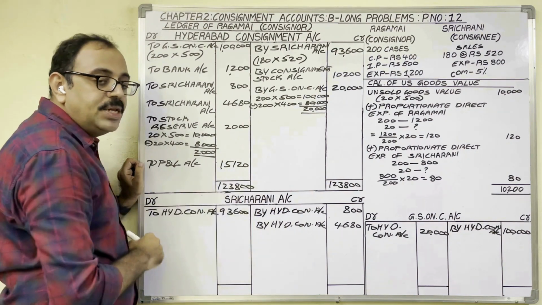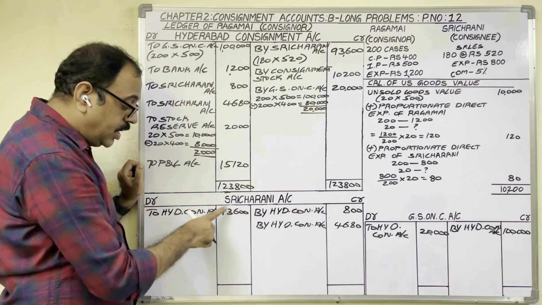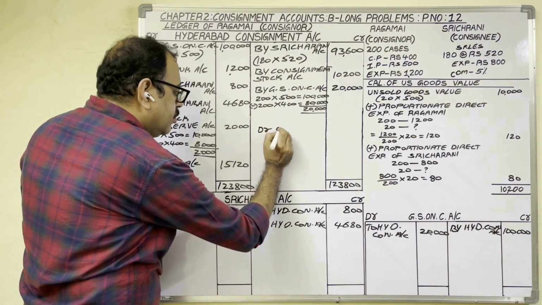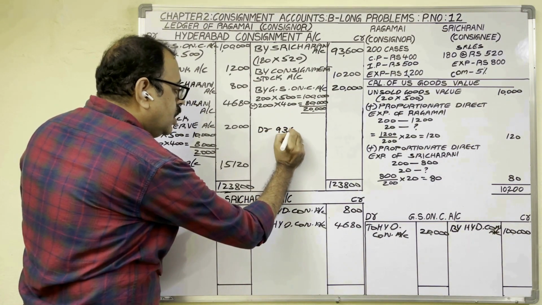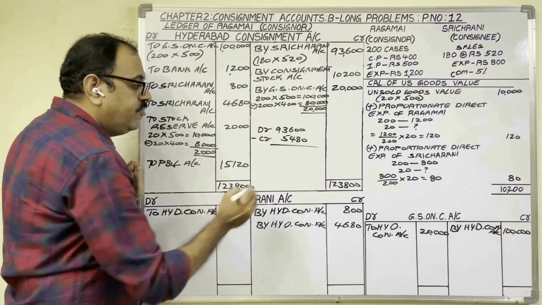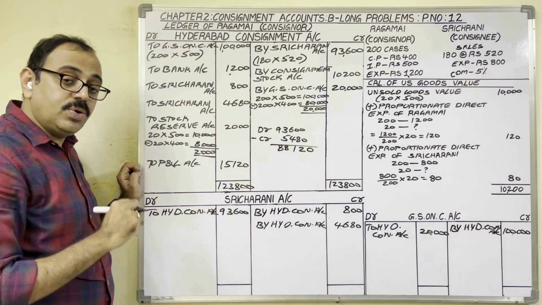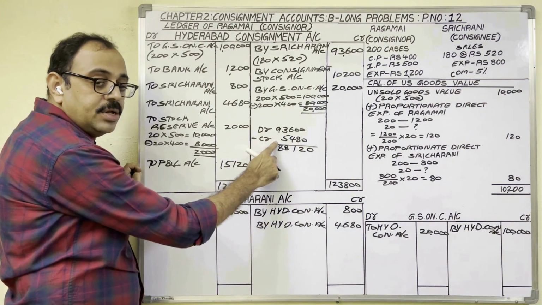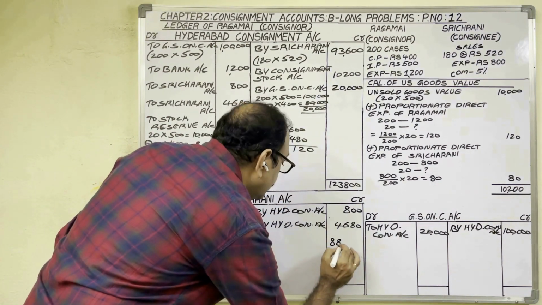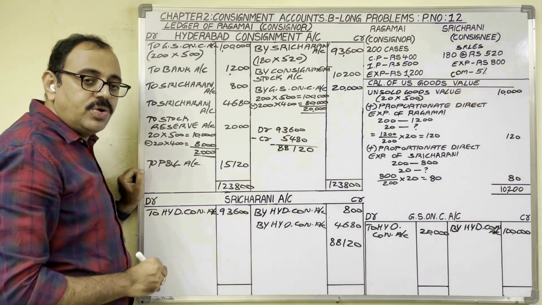Next come to consignee's account, Sri Charani's account. Credit total is less, debit total is more. In rough notes, write these two totals, debit total minus credit total. Difference is 88,120 rupees. Which side total is less? Credit side. So on credit side, this answer we should write, 88,120 rupees. For this answer, what to write?